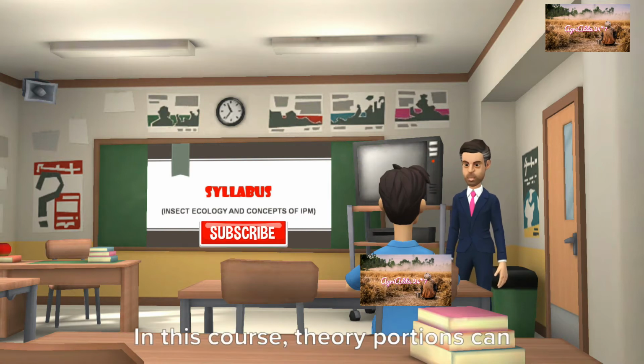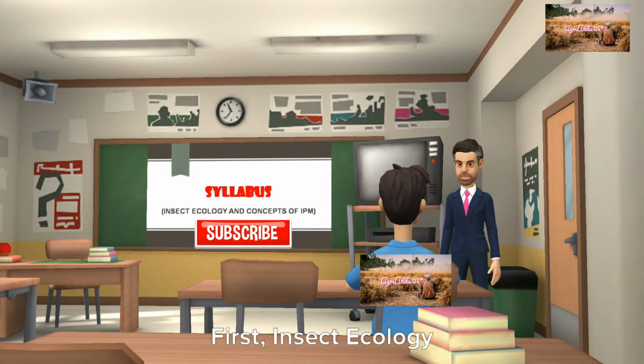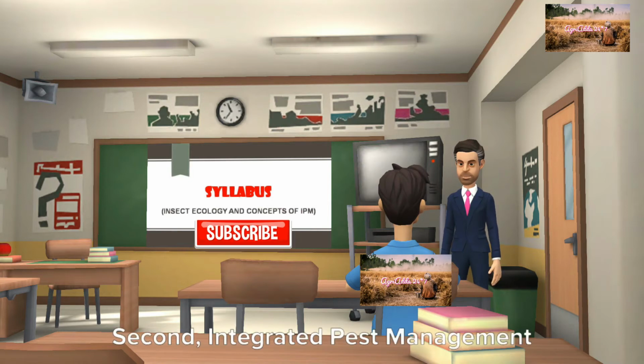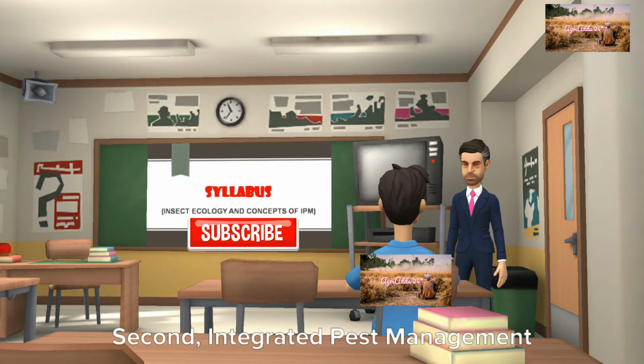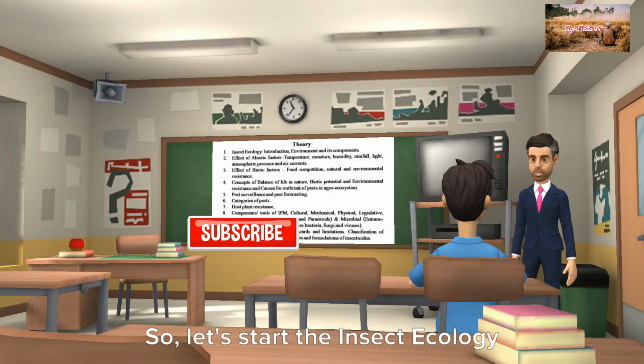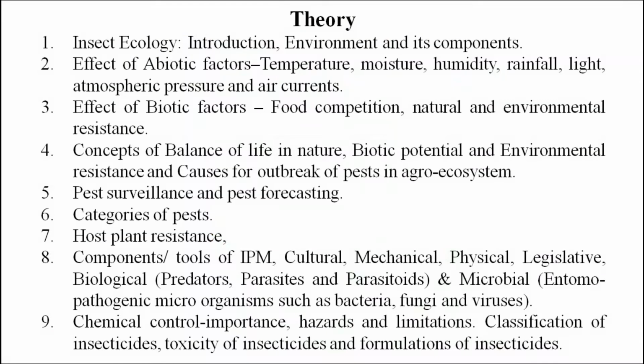Basically, in this course, the theory portion can be further divided into: first, insect ecology, and second, integrated pest management. So, let's start the insect ecology part. In this insect ecology, we will study 4 aspects of ecology that are related to your insect. In this first class, we will understand what is ecology,